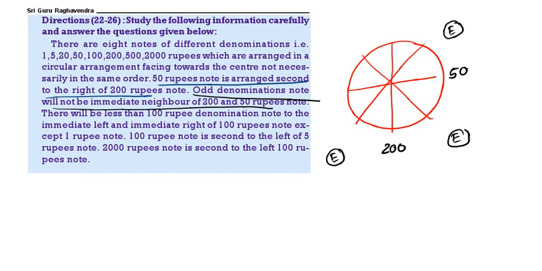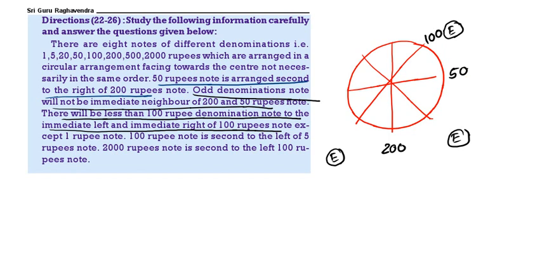Then see the next one. There will be less than 100 rupee denomination to the immediate left and immediate right of 100. Wherever you are writing 100, to the left of that and to the right of that, there will be less than 100 rupee denomination. Suppose if I am writing 100 here, I can't write 100 here, even though 100 is even number, because 100's immediate neighbor is 200, more than 100. But immediate left and immediate right, it should be less than 100. 50 is less than 100. Similarly, this number should also be less than 100.